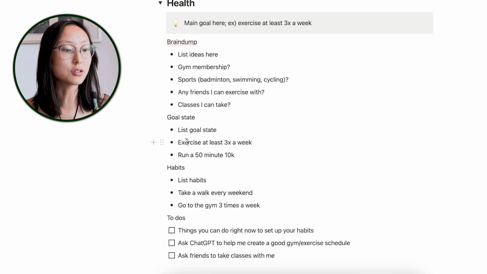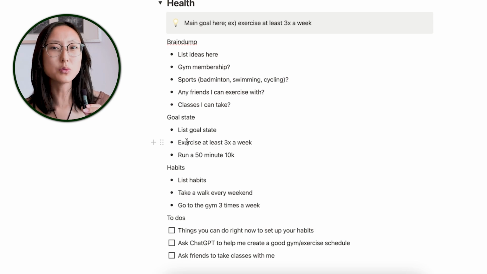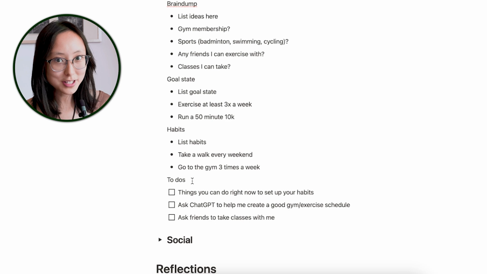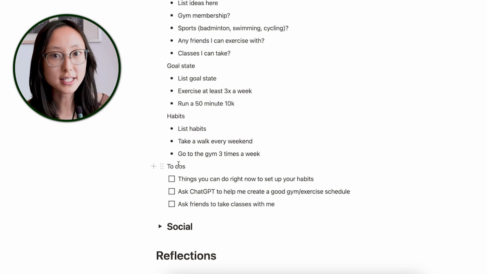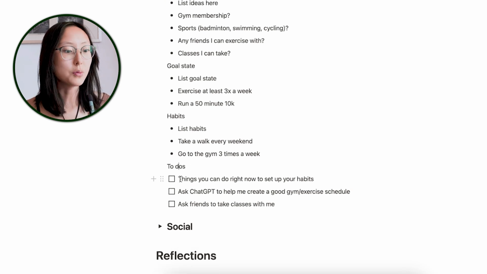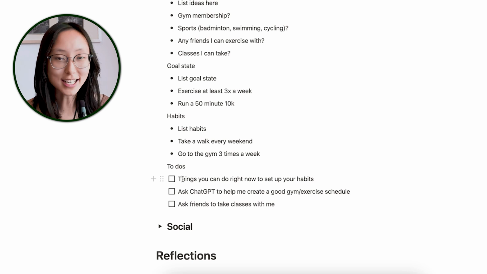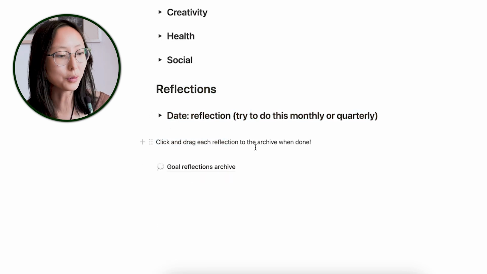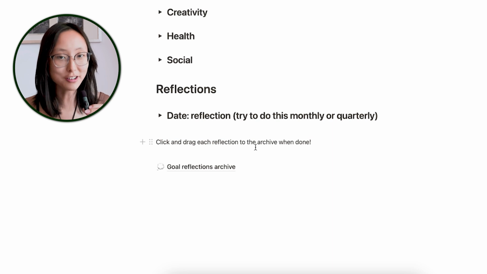Then you list your goal state, which is where you want to be at the end of the season, and share what habits would take you towards that goal state. And one thing that's super important is to list all of your to-dos, which are things that you can do right now to set up those habits. There's also a section here for reflections. So every month or quarter, you can reflect on how you're making progress towards your goals.